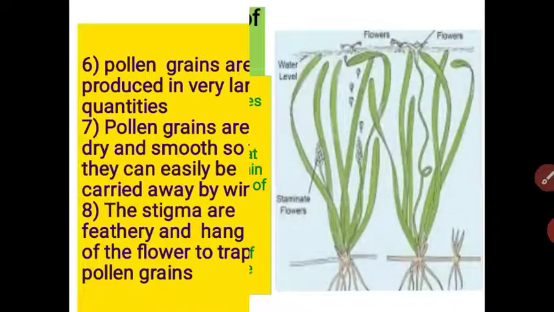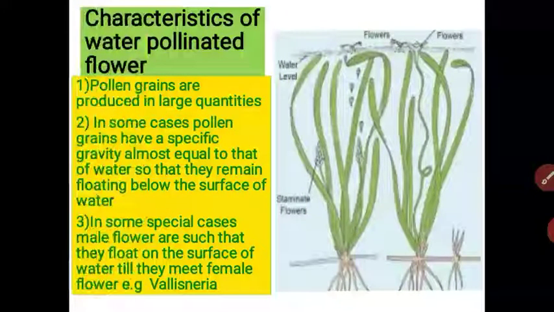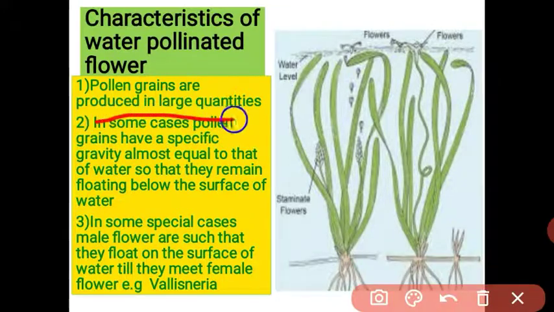Some plants are aquatic, and some flowers are unisexual, so they also require characteristics, as present in unisexual flowers, to transfer the pollen grain from one plant of the same species to another plant. Got it? These are the characteristics of the water pollinated flower. The pollen grains are produced in large quantity. Why? Because most of the pollen grains float in the water. So most of the pollen grains are wasted.